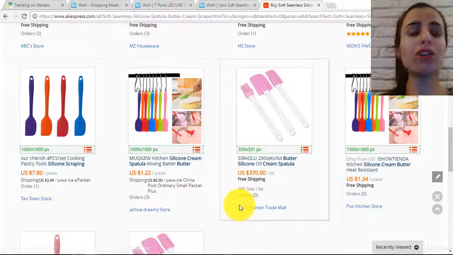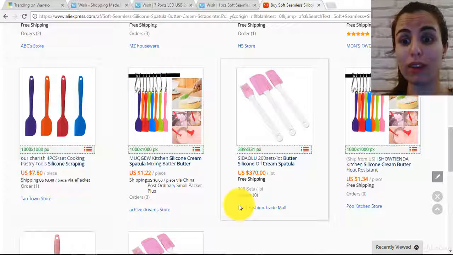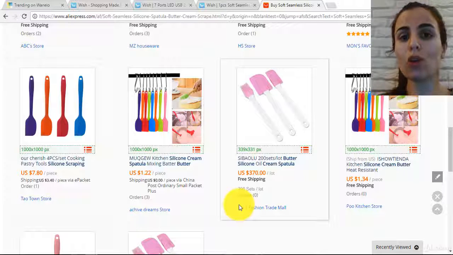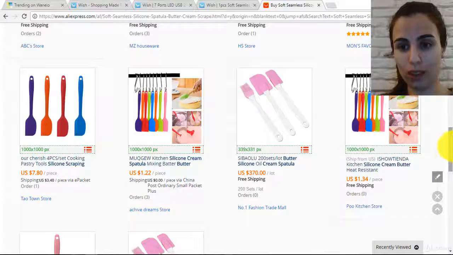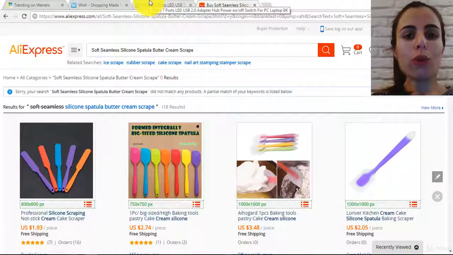Like the number of orders, the rating, the supplier rating, the supplier badges, the supplier's years of experience, the feedback, and how many photos these items have, because you need these photos to be able to market your product. So we have seen together how to go with Wish.com.